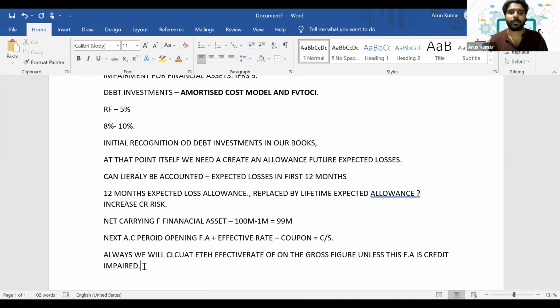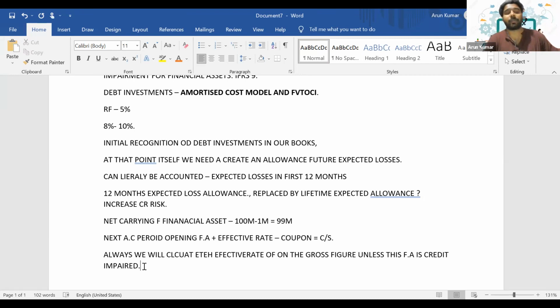Is it clear, everyone? With respect to financial asset impairment, if it is following the FVTOCI model, then instead of crediting this amount to the financial asset value, the debit will go to the allowance charge, which will go to P&L, and the credit allowance will go to OCI. That's the only difference between the amortized cost model and the FVTOCI model.